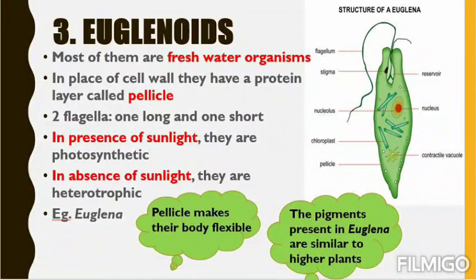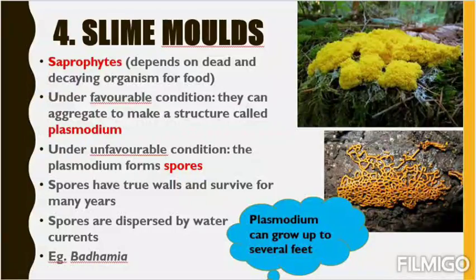Now let's go to the fourth group, that is slime molds. So now let's see the characters. They are saprophytes. Saprophyte means they depend on dead and decaying organisms for food, that we have already discussed. Under favorable conditions, they can aggregate to make a structure called plasmodium. See the second picture, you can see this is the structure of plasmodium.